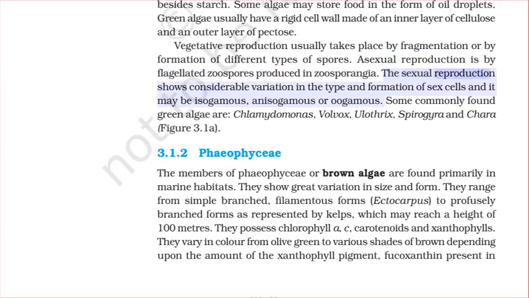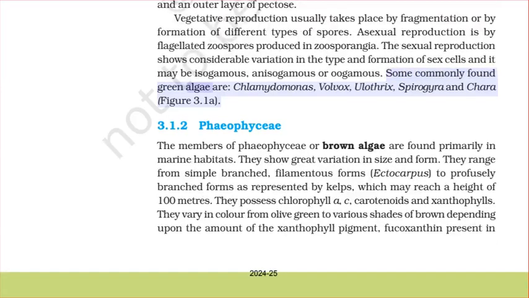The sexual reproduction shows considerable variation in the type and formation of sex cells, and it may be isogamous, anisogamous, or oogamous. Some commonly found green algae are Chlamydomonas, Volvox, Ulothrix, Spirogyra, and Chara, figure 3.1a.